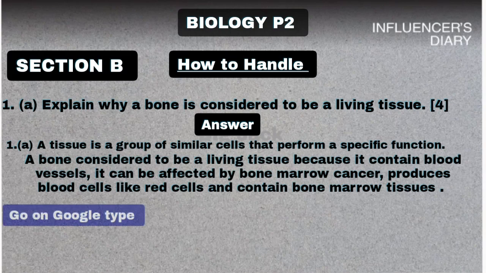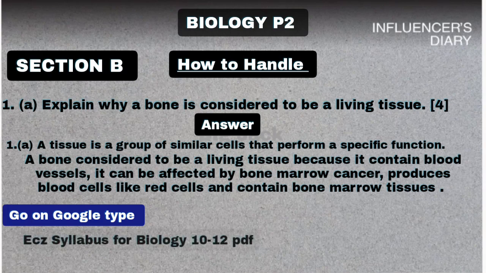Just go on Google and type syllabus for biology, grade 10 to grade 12, PDF. Then it is going to come. Or you can just type ECZ syllabus biology paper 2. Then it is going to come. Or if you have difficulties downloading the syllabus, I'm going to include the link in the comment section.